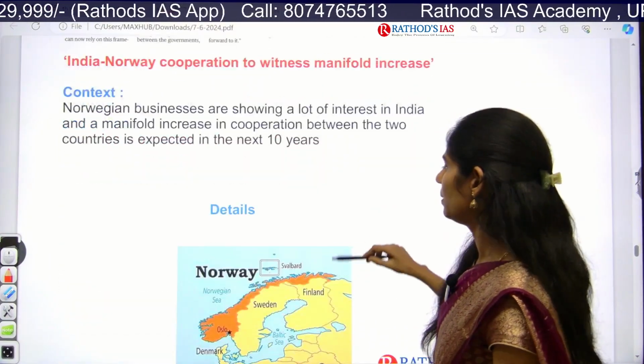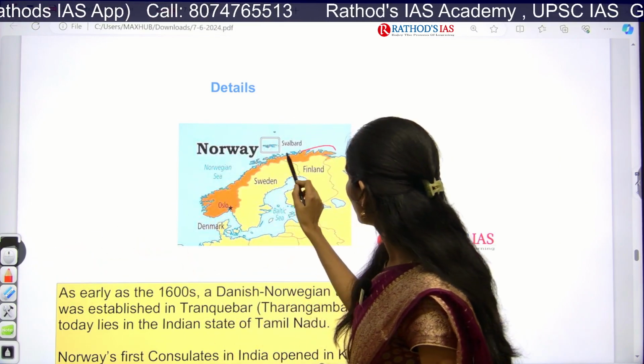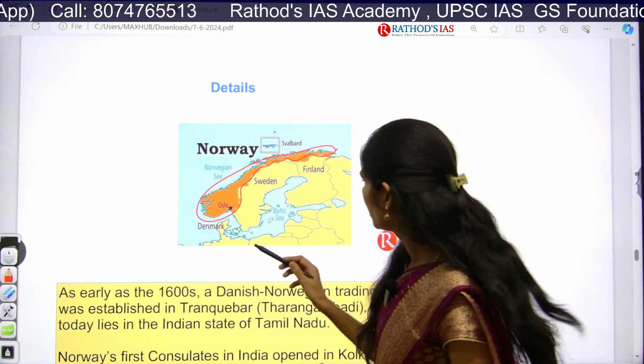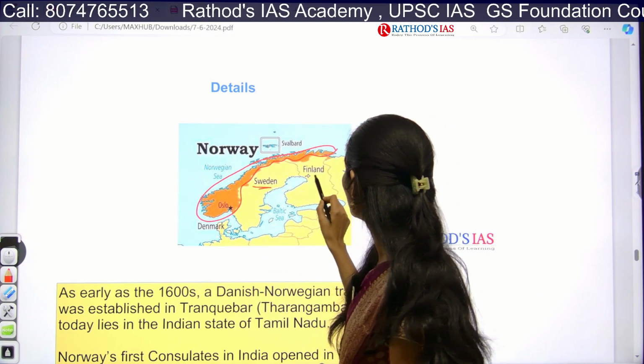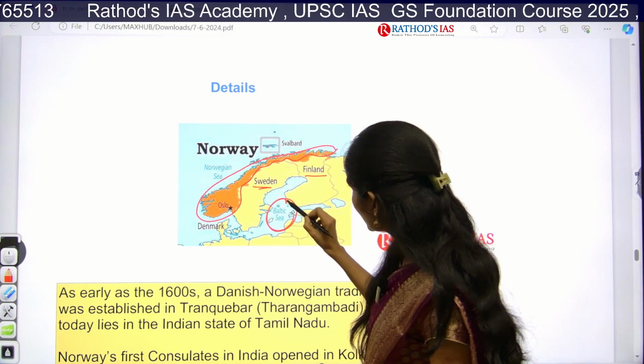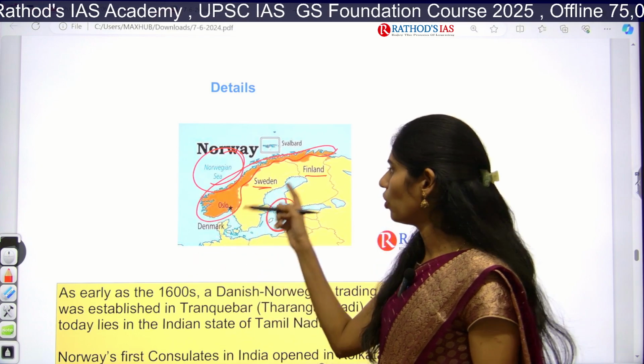So first of all, let me show you the map. This is a map of Norway. The orange colored part is Norway. Norway shares a boundary with Sweden here and Finland here. And here we have water bodies like the Baltic Sea and the Norwegian Sea. So these are the water bodies.